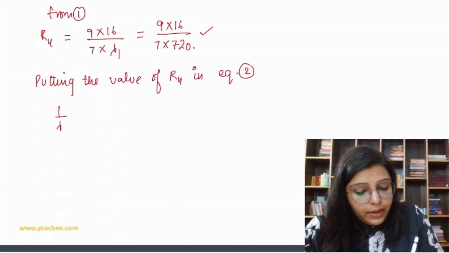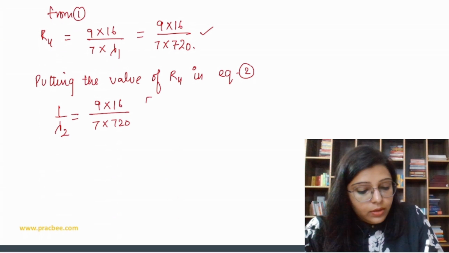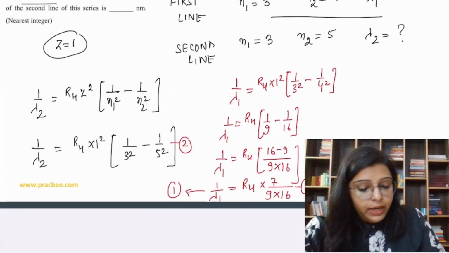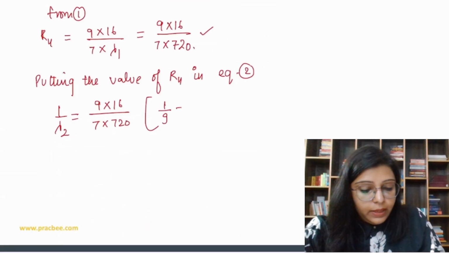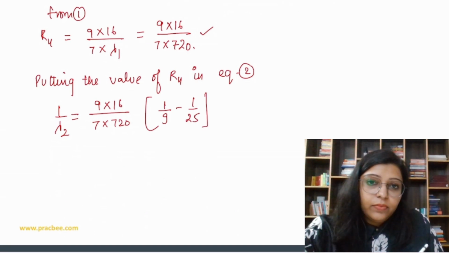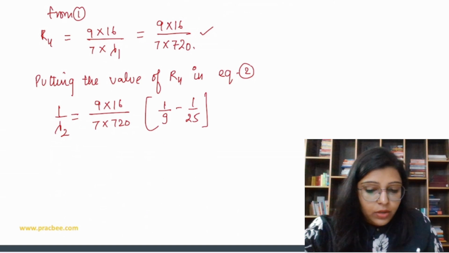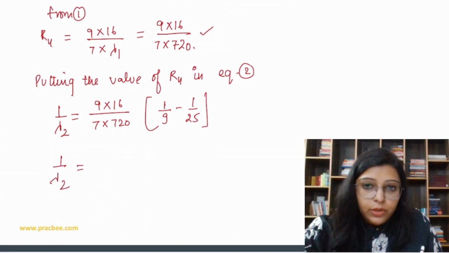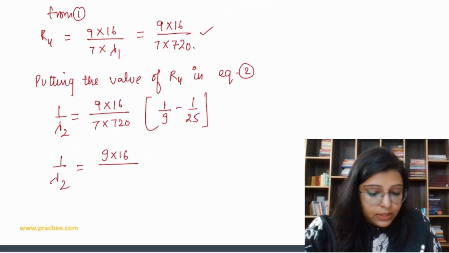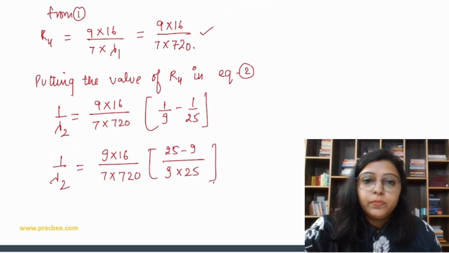So we get 1 by lambda 2, RH is 9 into 16 upon 7 into 720, and then 1 by 9 minus 1 by 25. So we can say that 1 by lambda 2 is equal to 9 into 16 upon 7 into 720, into 25 minus 9 upon 9 into 25.